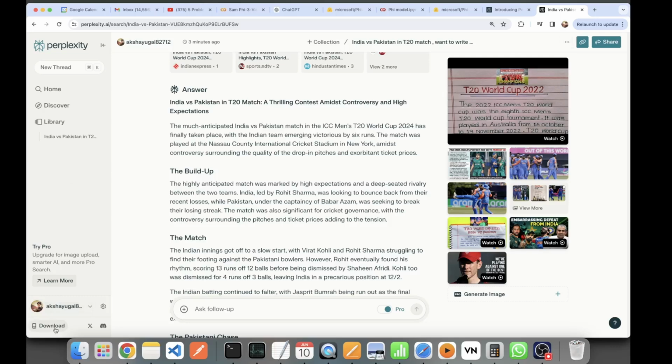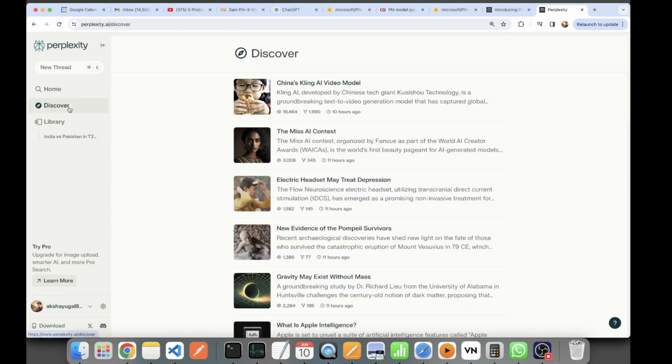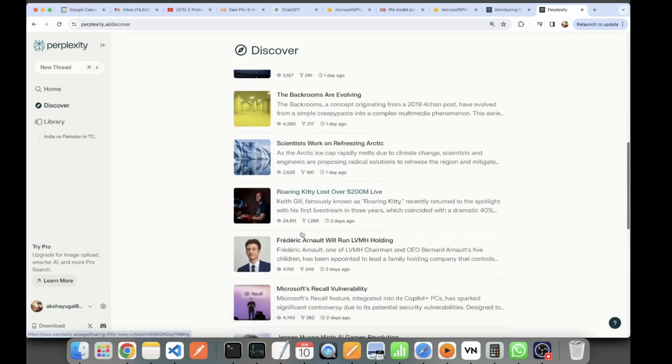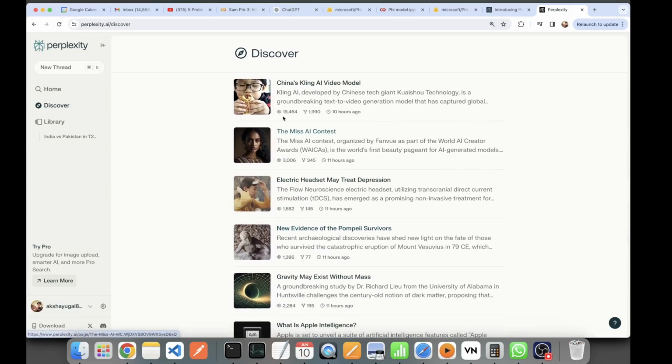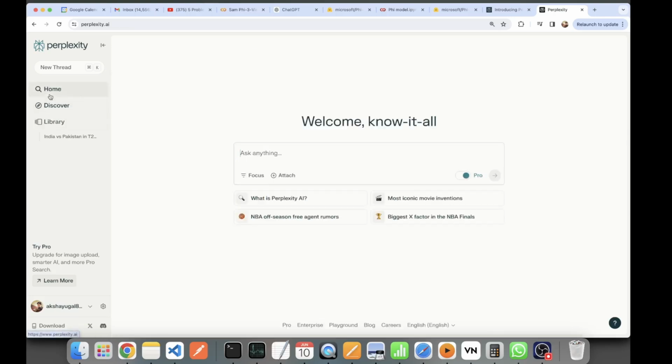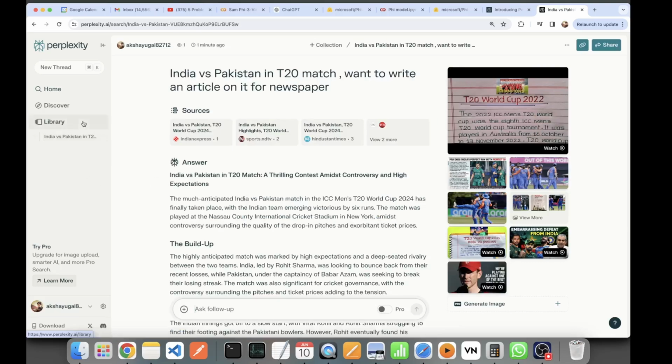Then here we have an app, I guess. Yes, you have an app here. Here we can discover some already created articles. This is the view count and I think the shares, and here I'm on the home link. Okay, and this is my thread which I created. So in short, it is generating the entire article. Cool. And maybe there's the option of ask follow-up.